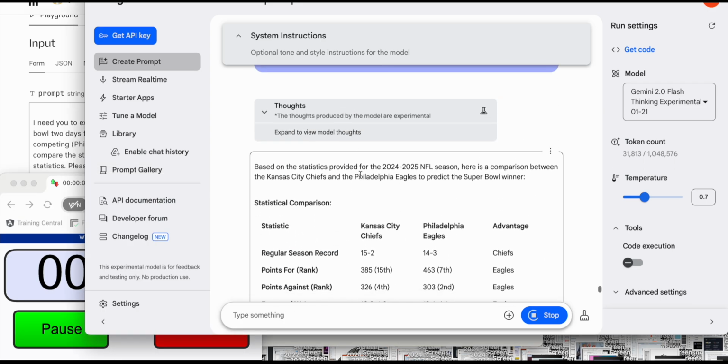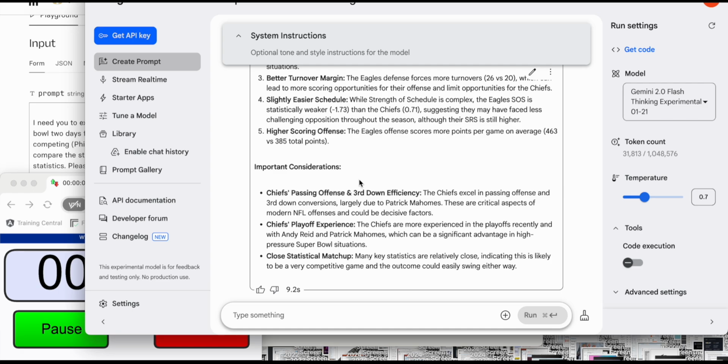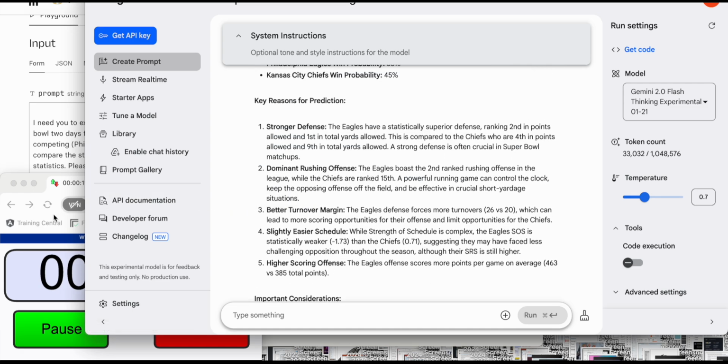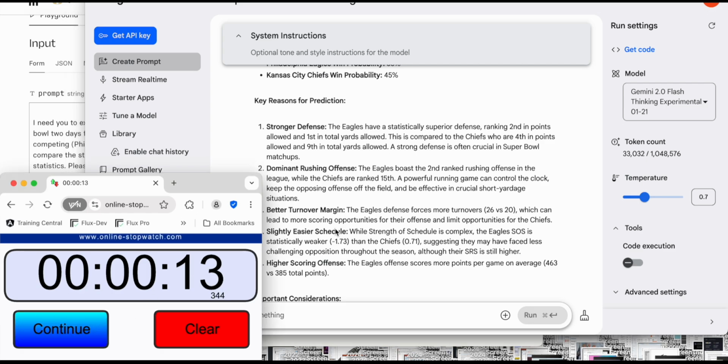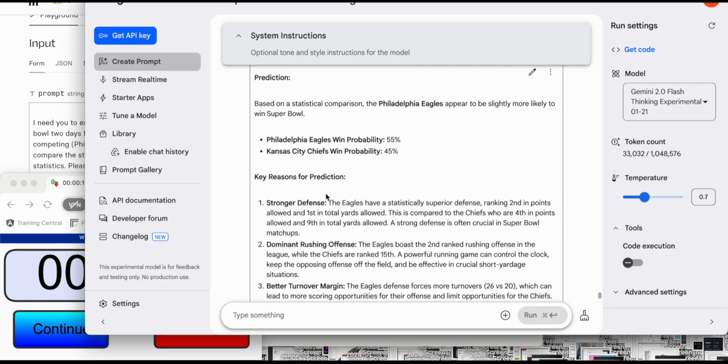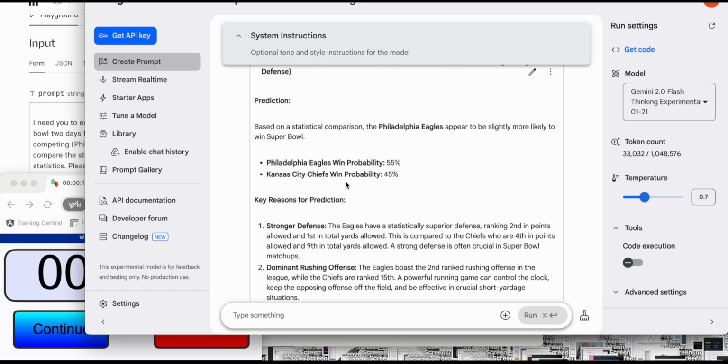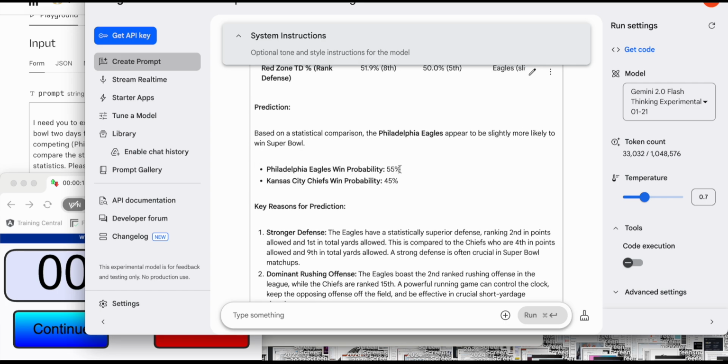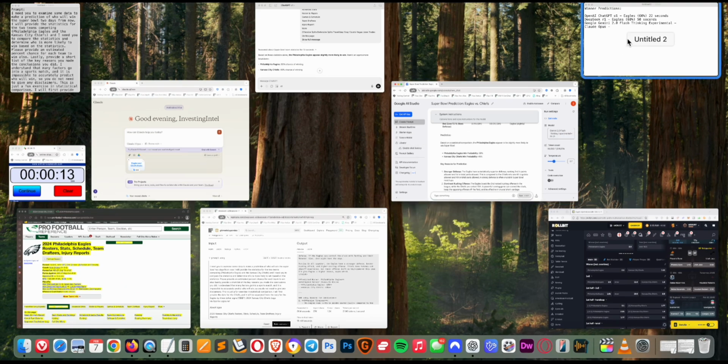So looks like this is its thinking here. Did it finish? So I hit stop. Okay, yeah. That was super fast, way faster than the other ones. Wow. Okay, so Eagles at 55%, Chiefs at 45%. This is not what I was expecting.